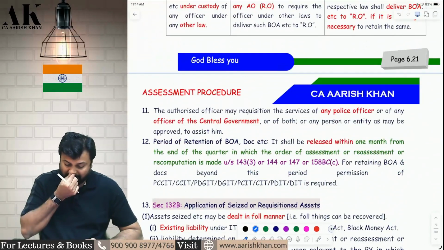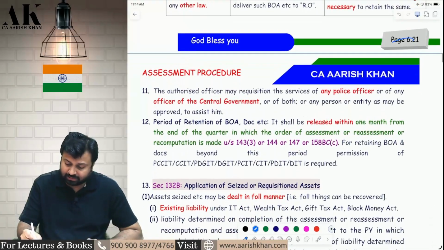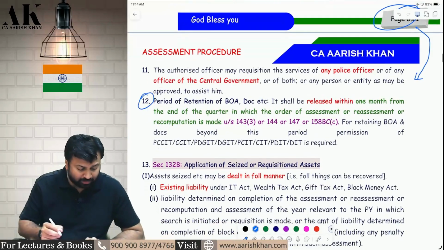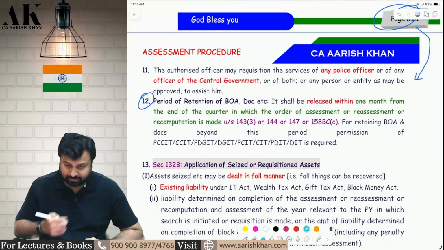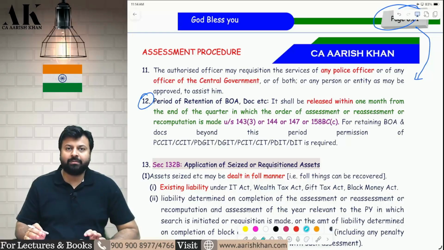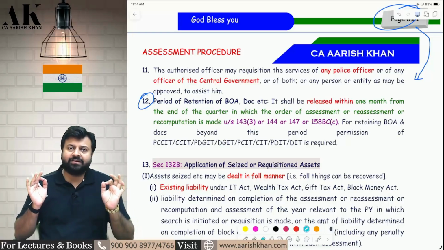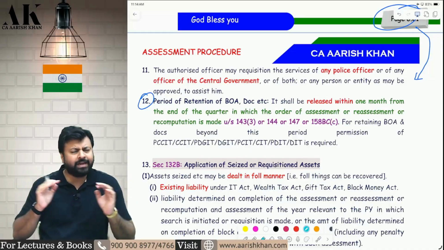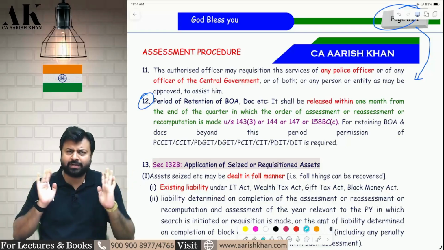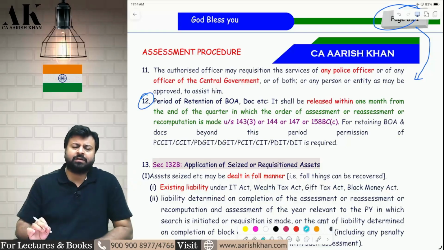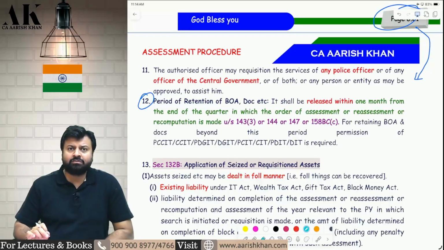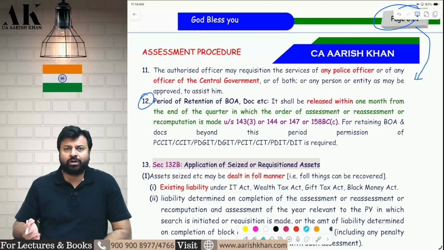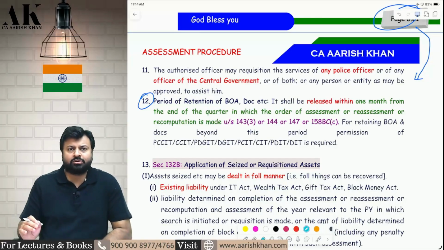But before that, one amendment I would like to say over here, which is on page number 6.22. Page number 6.22, you have to come to point number 12 over here. There is one amendment over here. Let me tell you about this amendment first. Whenever the officers take the books of accounts in their custody, in any assessment, regular assessment, best judgment assessment, income escaping assessment, search and seizure assessment, it is their duty that after a particular point of time, they have to return the books to the assessee.